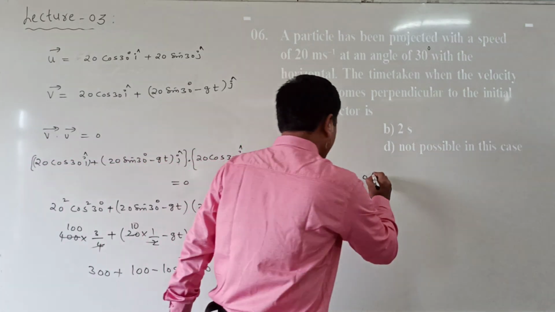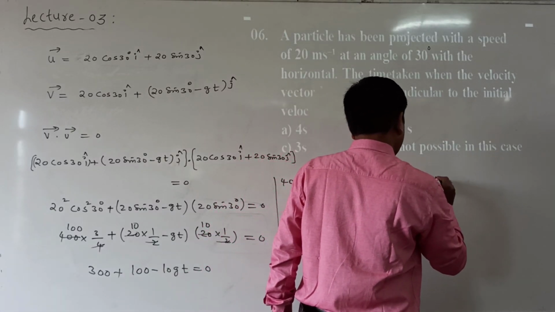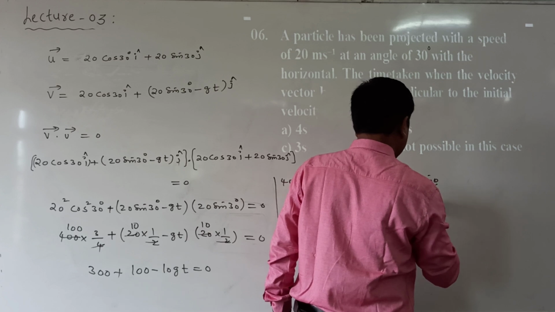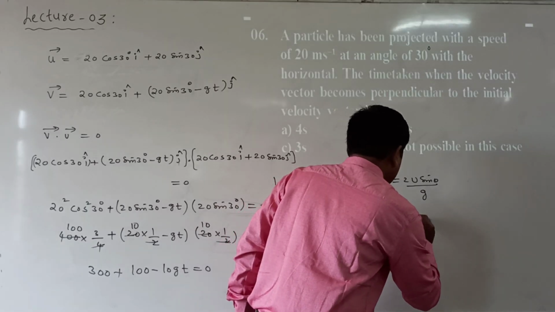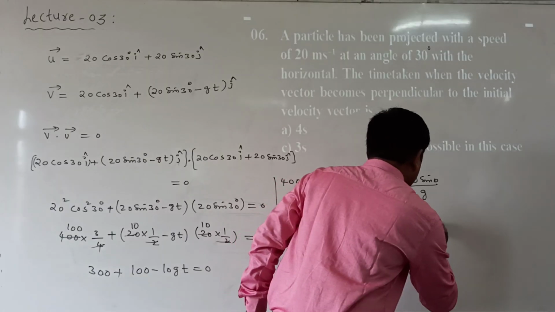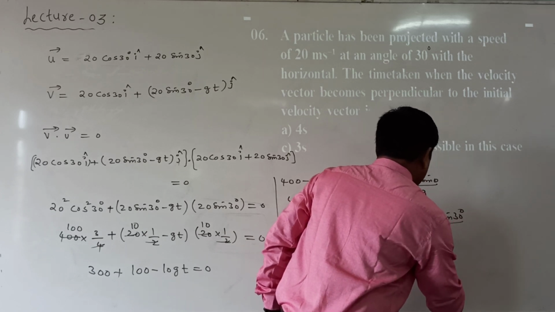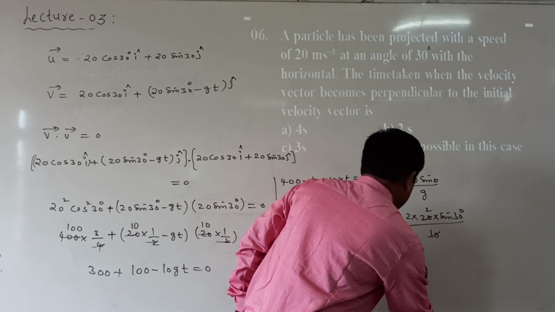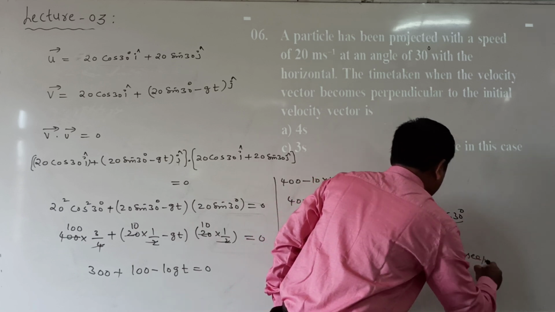But we must find the time of flight. The formula for time of flight is 2u sin theta by g. So the time of flight is 2 into the initial velocity 20, sin 30 degrees, by 10. So t is 4 into 1 by 2, which equals 2 seconds.